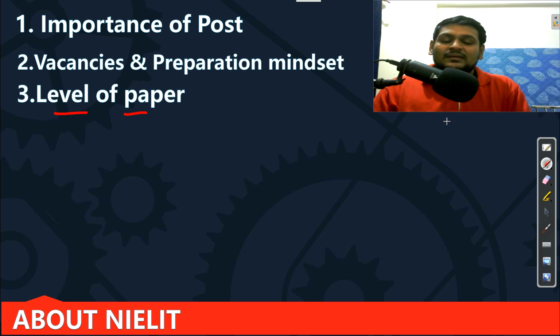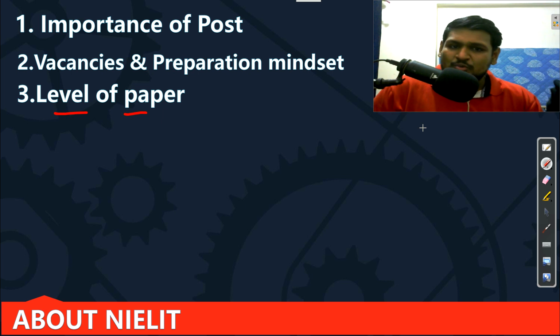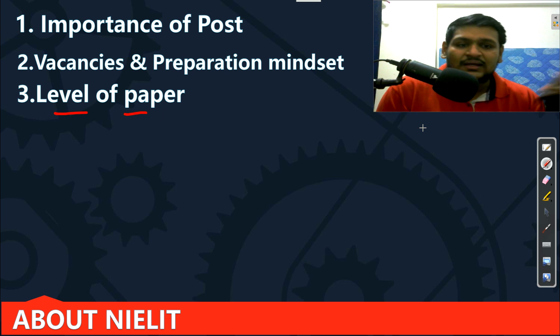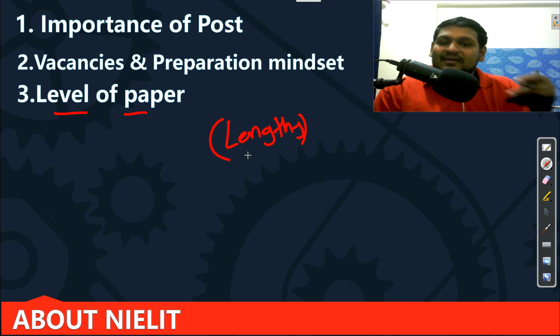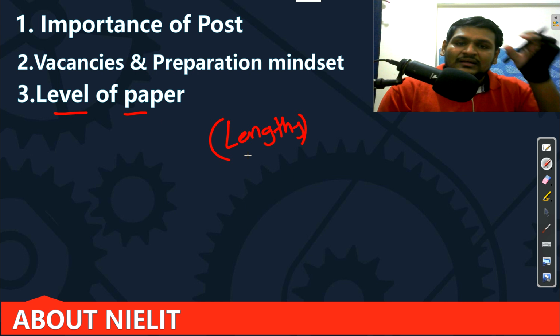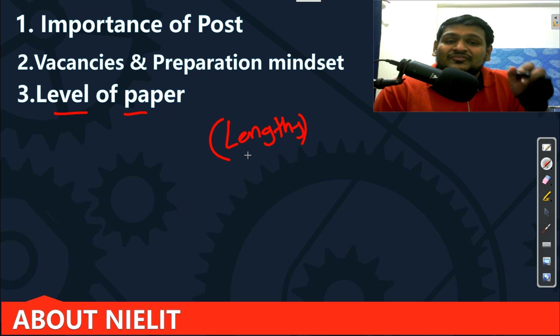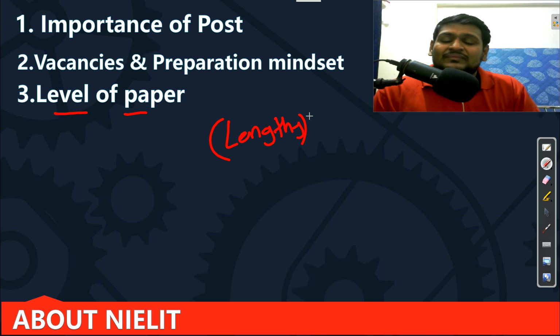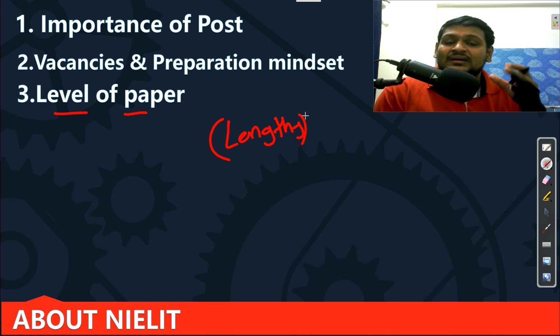First, the level of the paper. The paper level is different each year. If you compare the paper of 2020, it was different. The paper of 2018 was different, and the 2021 paper was different. But generally, the paper will be lengthy. In the 3 hours you get, it will be challenging to select the type of questions which require less time and to skip the type of questions that take a lot of time. This is the challenging part of the Scientist B paper. There is nothing else, and this guess, or assumption, or I can say this selection, you will get with your preparation.